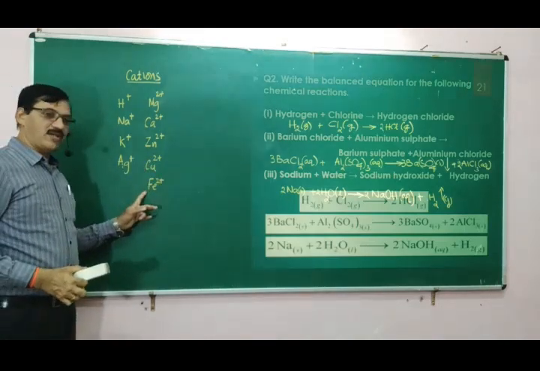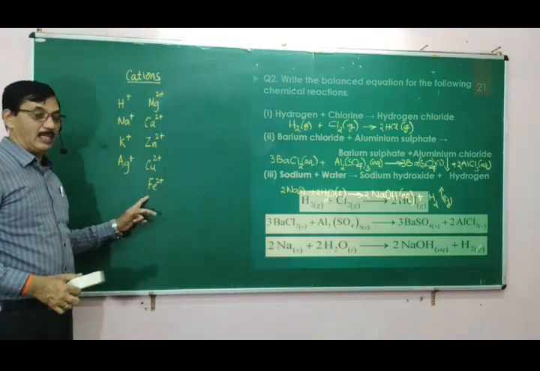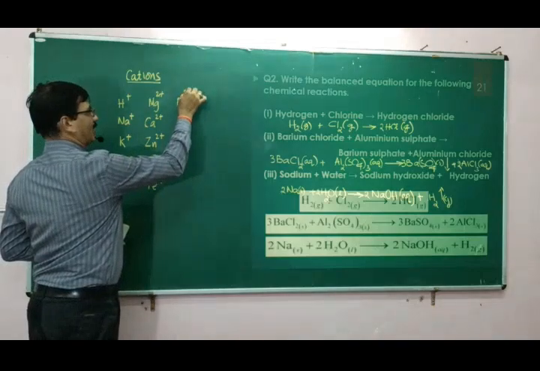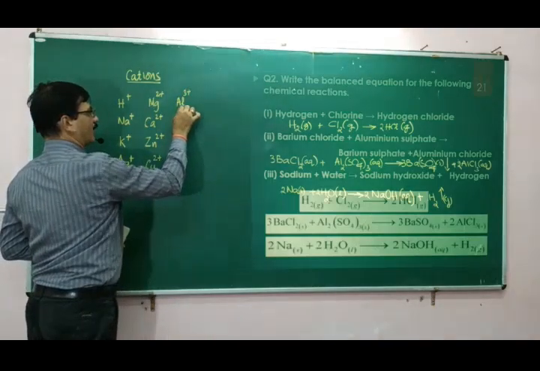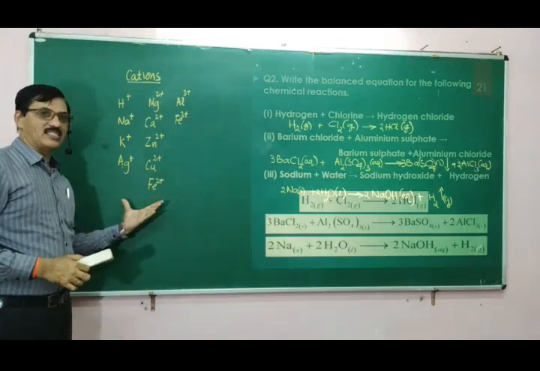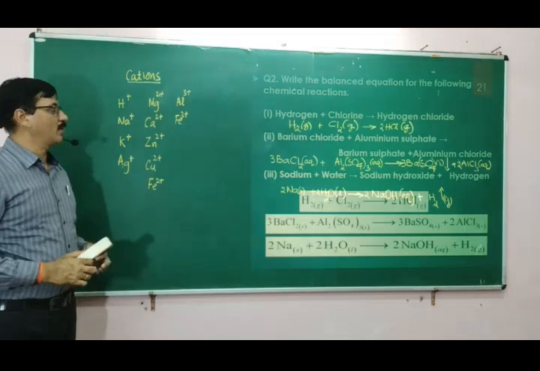Copper and Fe have two oxidation states. Fe 2 plus and Fe 3 plus are also available. Among +3 charges, Al 3 plus and Fe 3 plus. Cu 1 plus is rarely known. Therefore, these are the charges on cations you are supposed to remember.